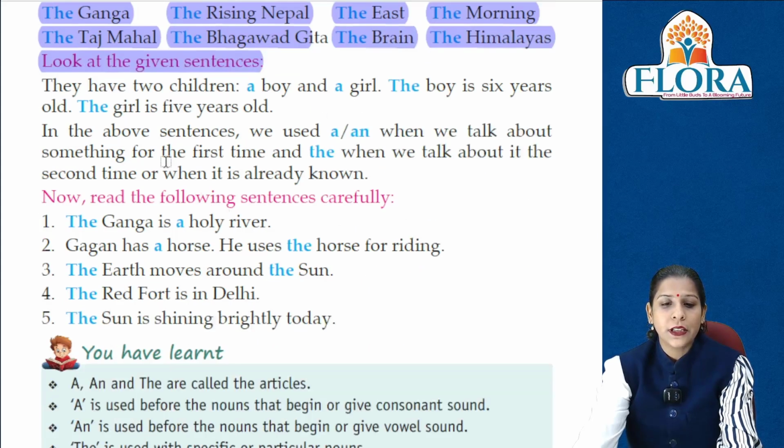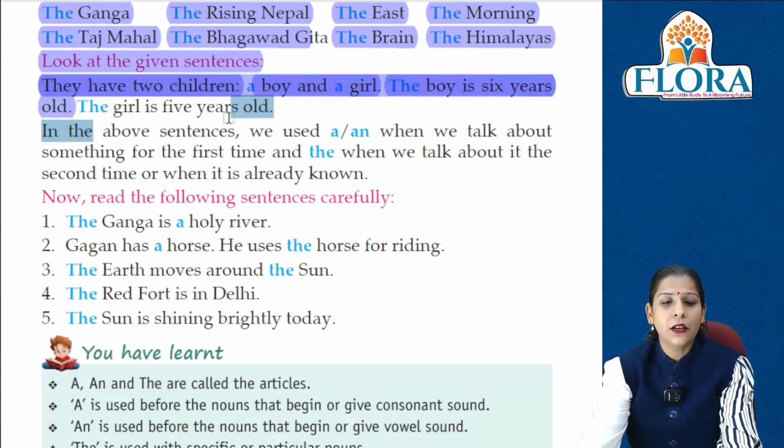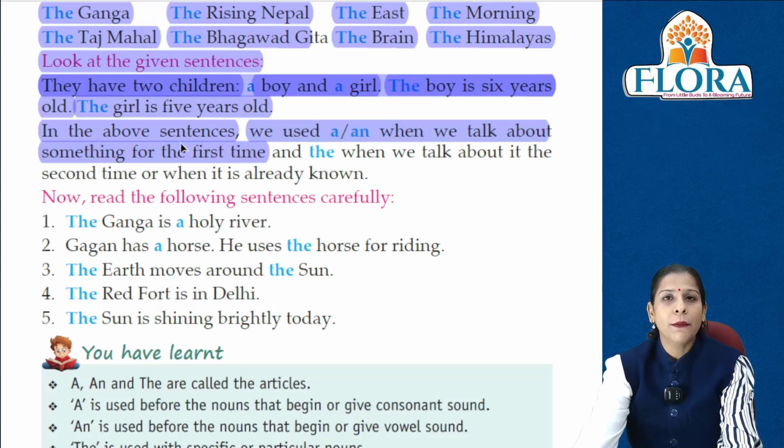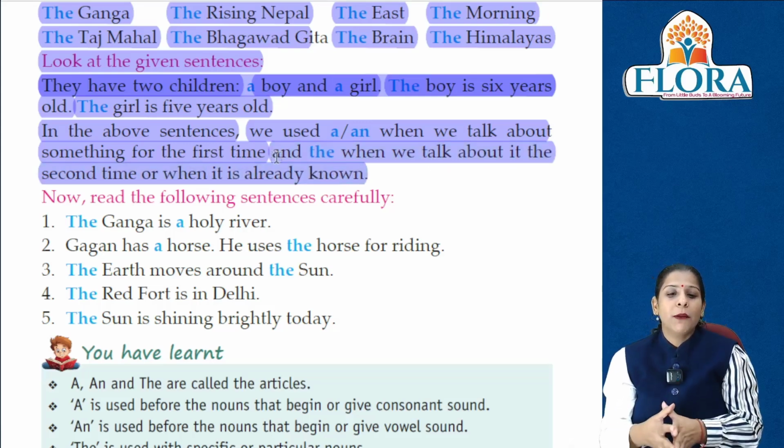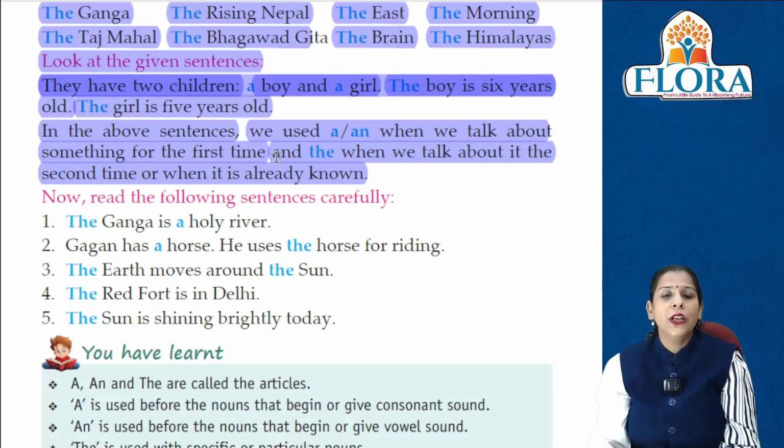Look at the given sentence. अब हम given sentences को देखेंगे. They have two children, a boy and a girl. The boy is 6 years old and the girl is 5 years old. In the above sentences we use a or an when we talk about something for the first time. जब भी हम किसी चीज के बारे में पहली बार बात करते हैं, and the when we talk about it the second time or when it is already known. और जब हम इसके बारे में second time बात करते हैं या फिर वो already known होता है.